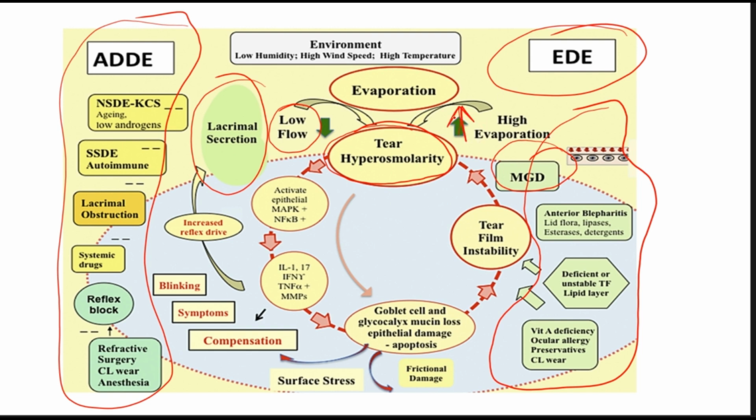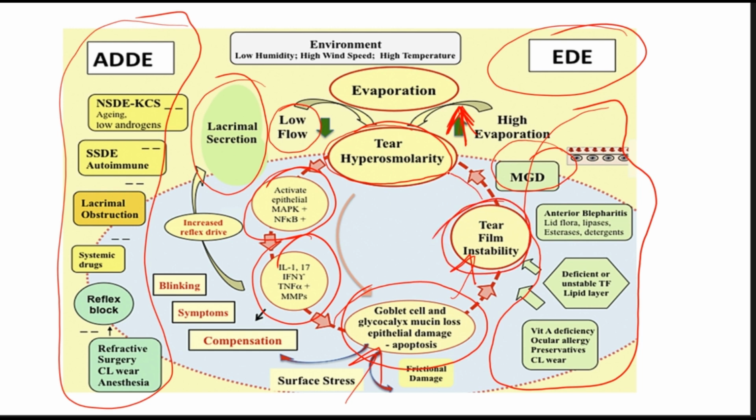And it will get easily evaporated. And when the tear film gets evaporated easily, what happens? The osmolarity again increases. Now, as the osmolarity increases, it will activate all these inflammatory mediators, leading to excessive inflammation. And that inflammation is going to cause damage to the goblet cells, as you can see over here, the glycocalyx, the mucin loss, and the epithelial damage. When goblet cells are damaged, when the glycocalyx is damaged, ultimately again there is tear film instability, and tear film instability again is going to cause hyperosmolarity, and hyperosmolarity is going to again cause inflammation.